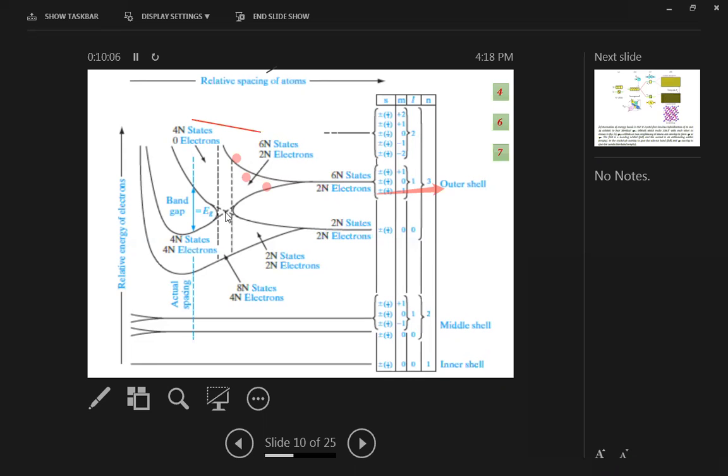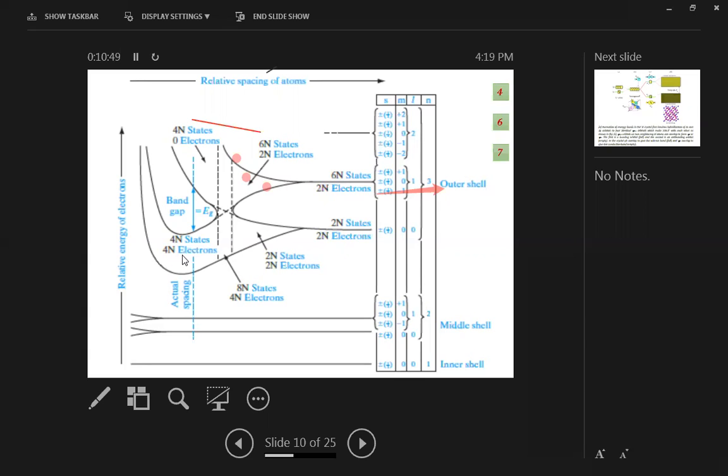Now, if the interatomic distance decreases further to a lower value, the splitting of the band starts, and this splitting gives two energy bands. The lower one has 4n states. Of the total 8n states, half, 4n states, are with the lower band, and the other half, 4n states, are with the upper band.